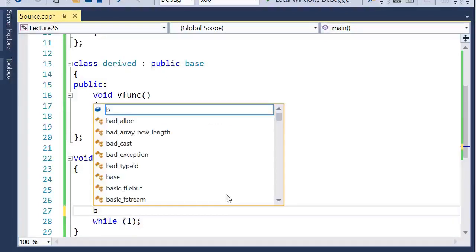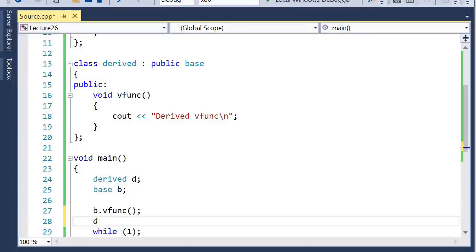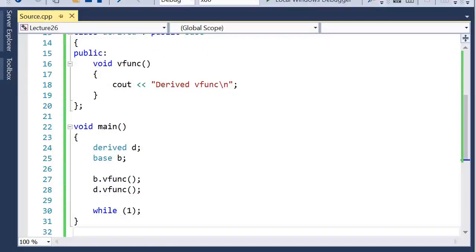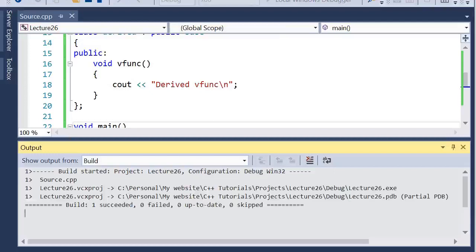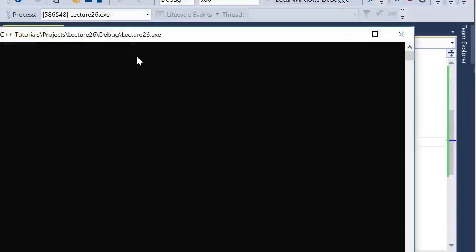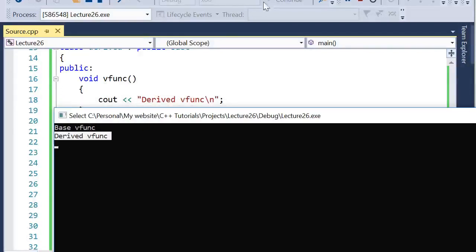So if I use this b object, I can access this virtual function. Now this function belongs to the base class. Similarly, using this d object, I can access the same virtual function which belongs to the derived class. Now let's compile the program and run it. So you can see it is outputting first the base v function and second the derived v function.